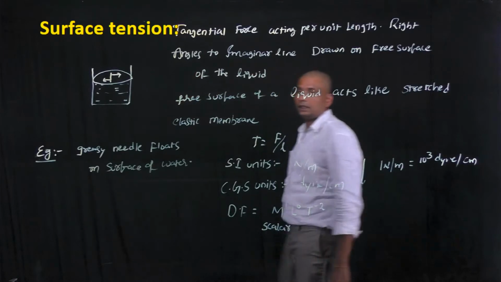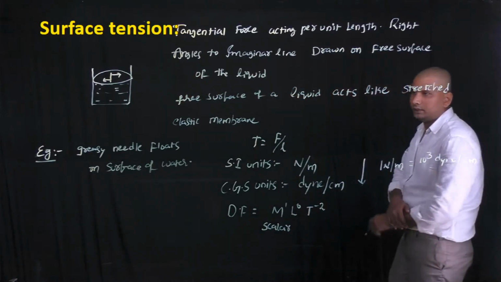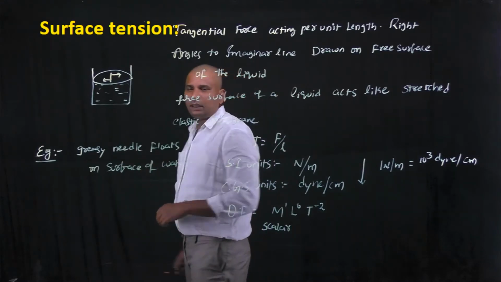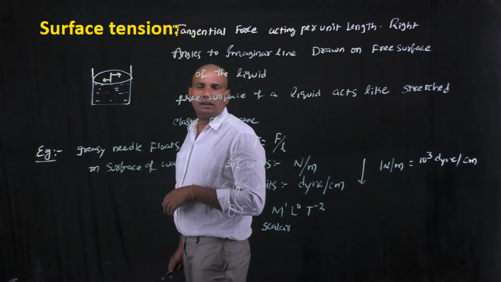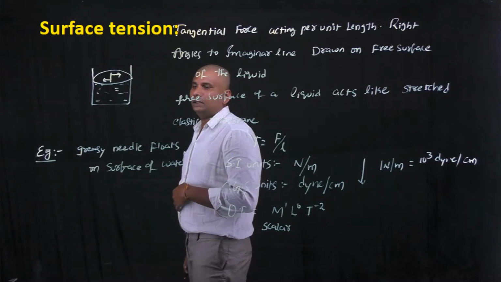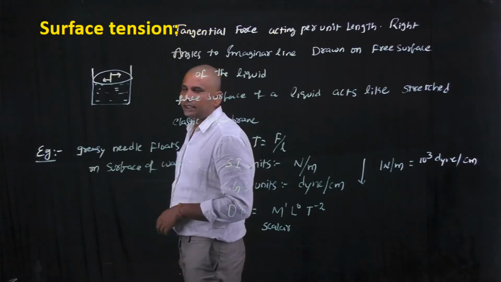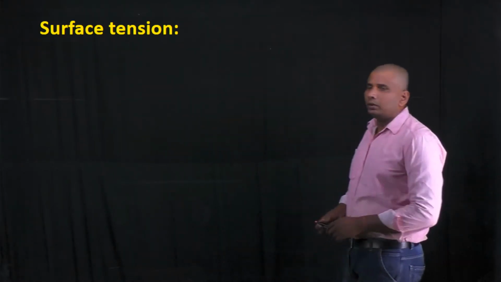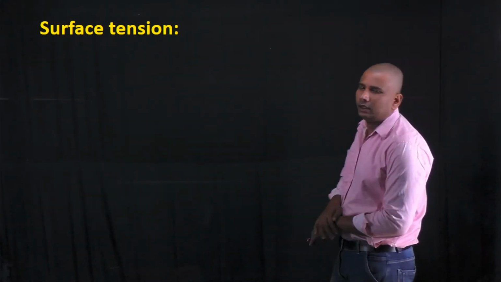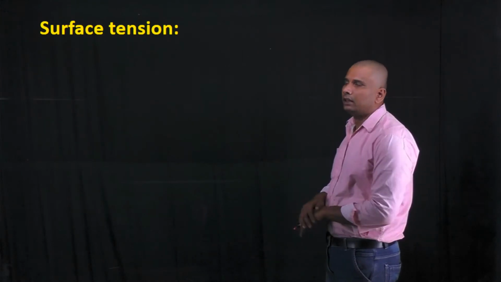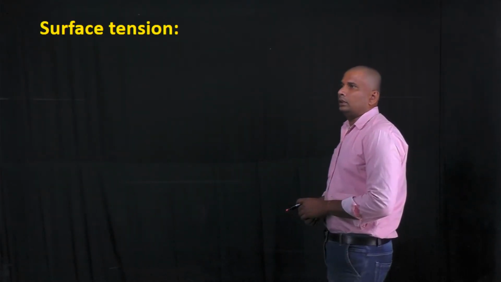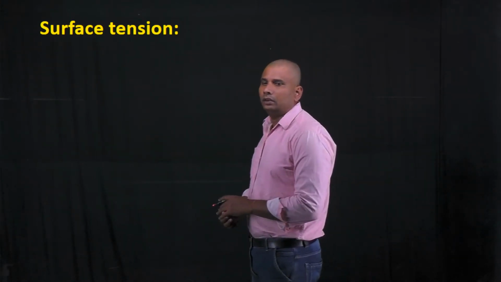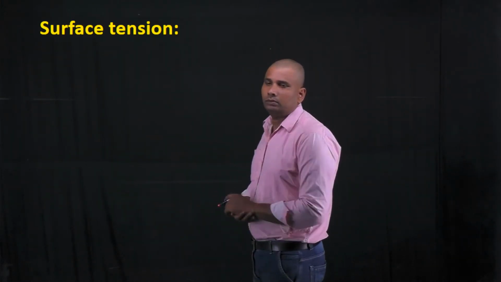Okay, this is the example for the surface tension. Like these objects, greasy needle and some circular discs, circular loops. These are some weightless objects that float on the surface of the liquid. Due to the surface tension, the weightless objects stay on the free surface of a liquid. To lift those objects from the free surface of a liquid, we apply some force on those objects.